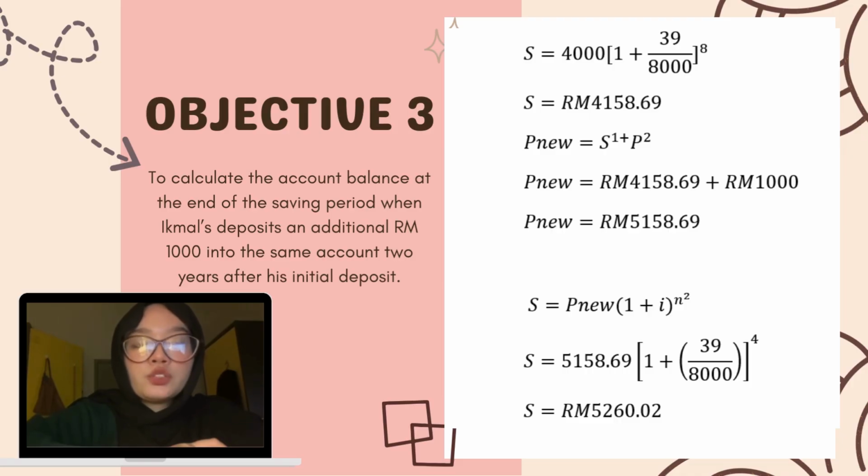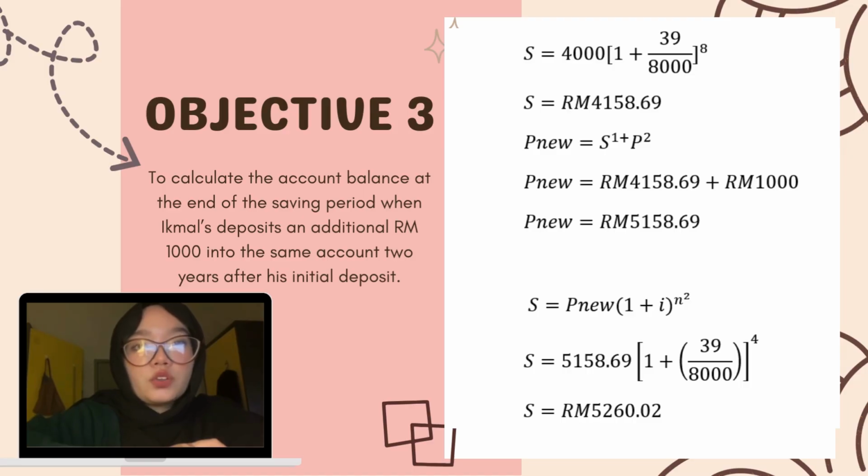P new equal to 4,158 ringgit 69 cent plus 1,000 ringgit. P new equal to 5,158 ringgit 69 cent.